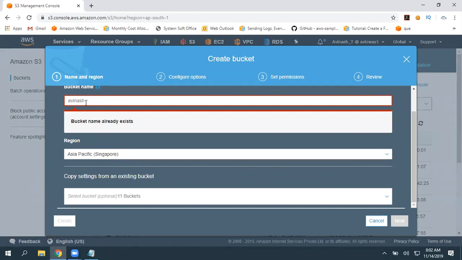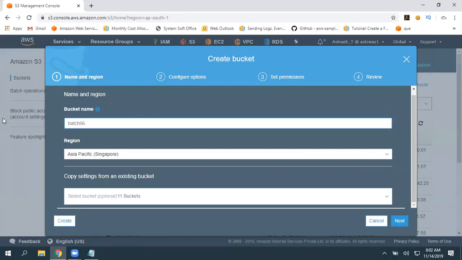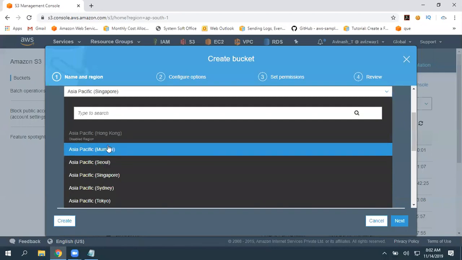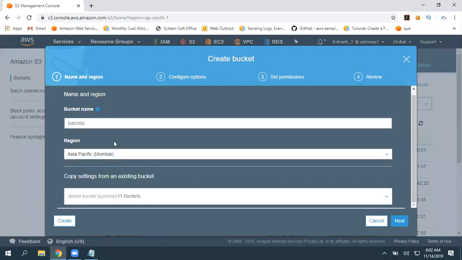Okay, so let me give batch 66, and I will create this bucket in the Mumbai region. Why Mumbai? Latency always matters. If you select a region that is physically somewhere else, where the geographical distance from your physical location to that S3 bucket is more, then you will get latency. Of course, we can reduce that latency by using an option called S3 Transfer Acceleration. We can simply enable one feature. Data is going to be cached in all the edge locations. We'll look into that also. So I'm creating this in the Mumbai region.